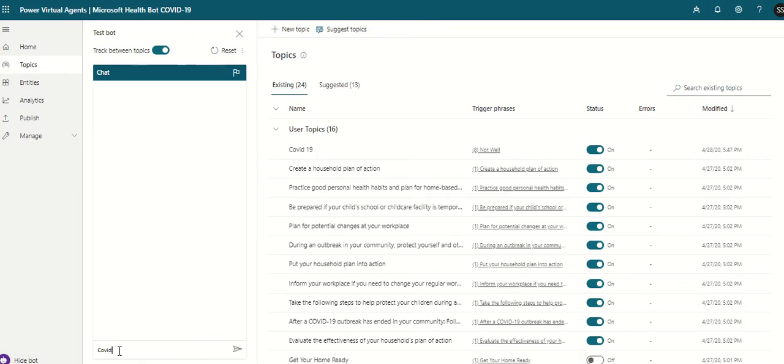So the person is going to type I'm having COVID symptoms. So it gets inside this algorithm, and the virtual agent checks and comes up with a result. We will be able to track the changes which have been defined inside this Power Apps, Power Virtual Agents.